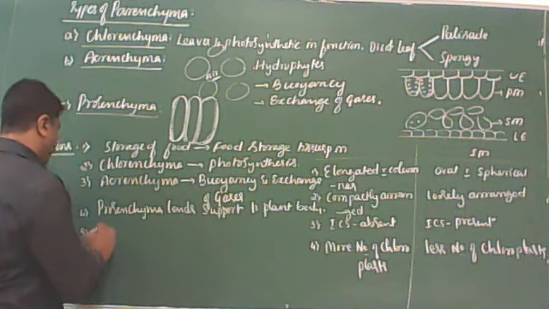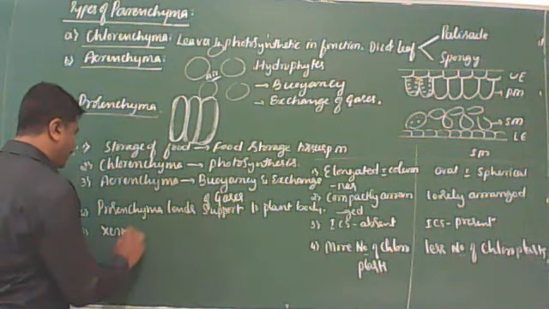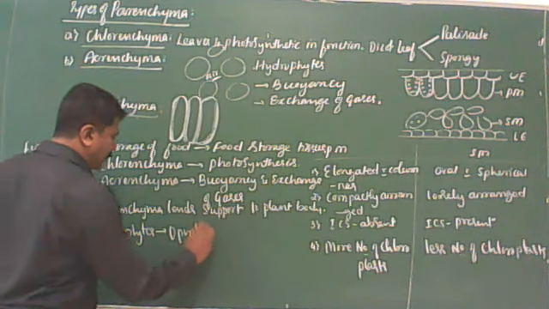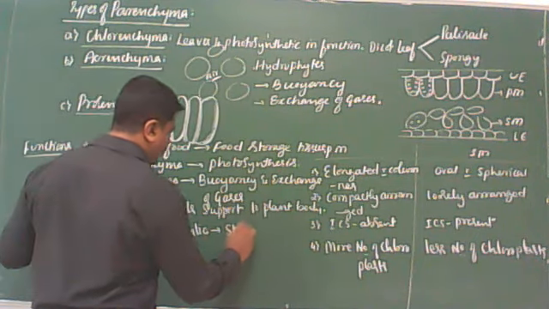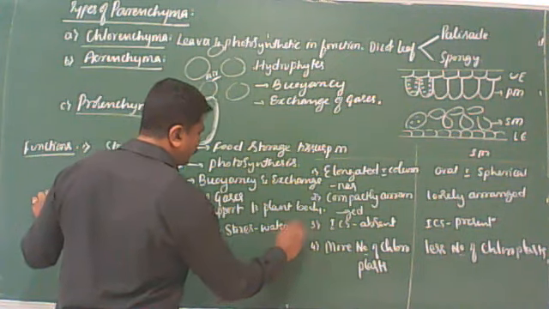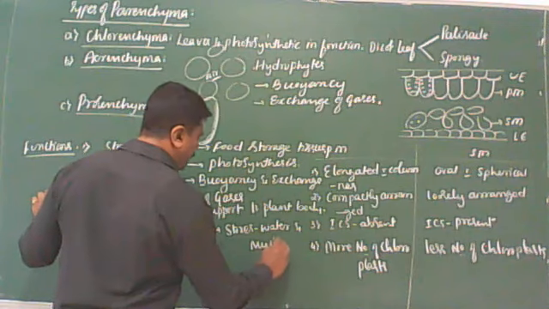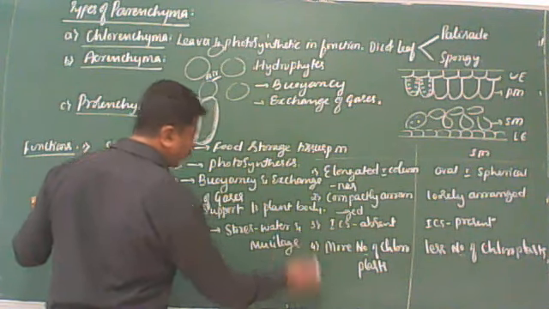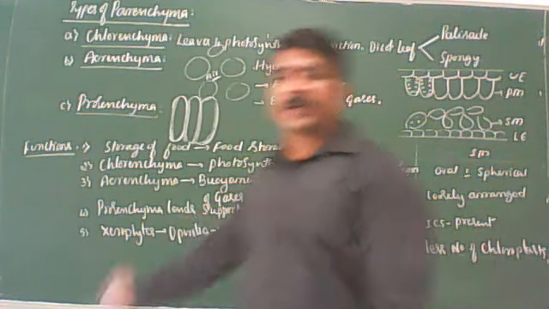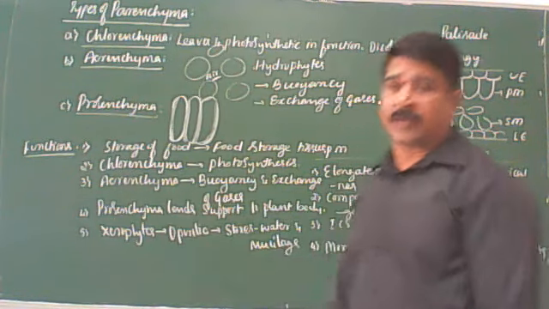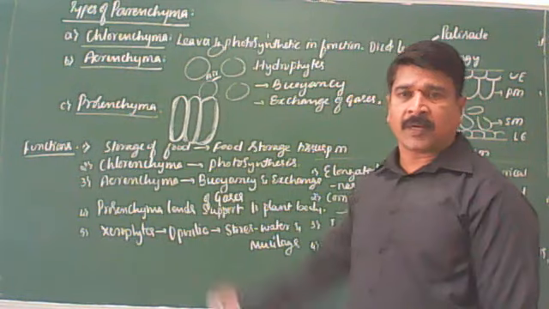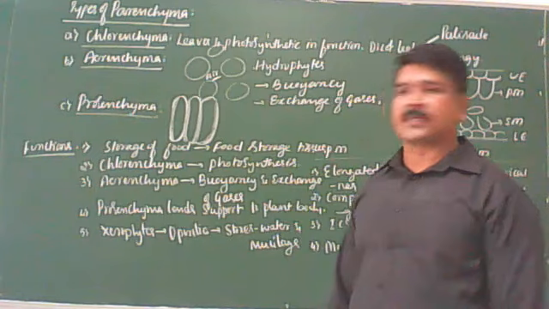Then, in xerophytic plants like Opuntia, parenchyma stores water and mucilage. Parenchyma cells store water and mucilage. You remember this. Or we can say, in xerophytic plants like Opuntia, even aloe vera also you can take. Parenchyma cells store water in the form of mucilaginous substance. Got it? What I mean? I think you people have seen the aloe vera.